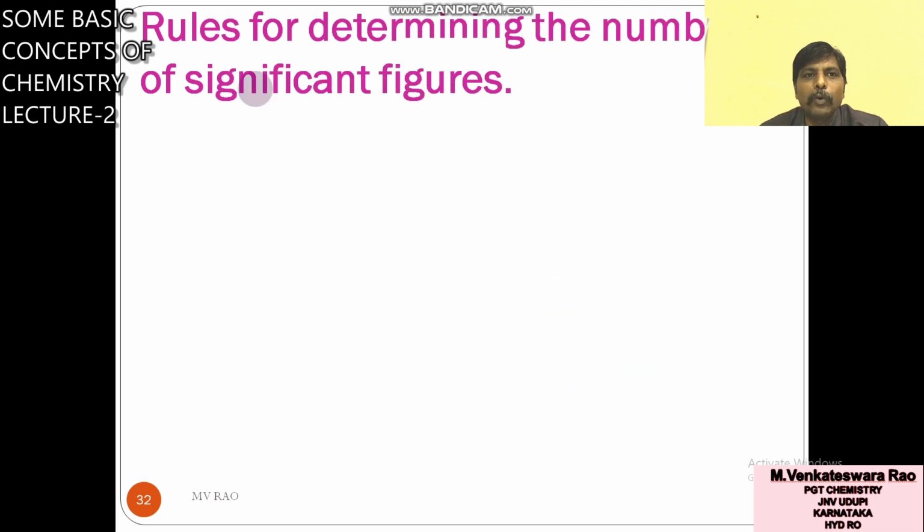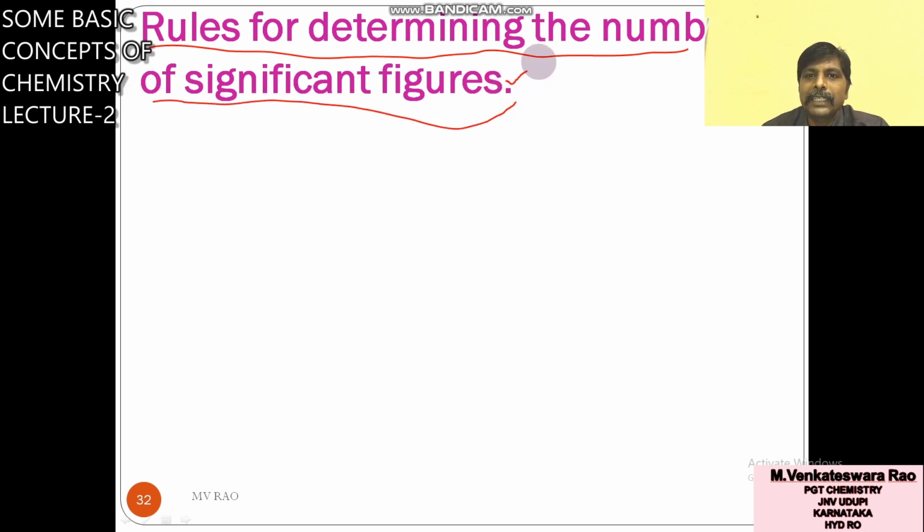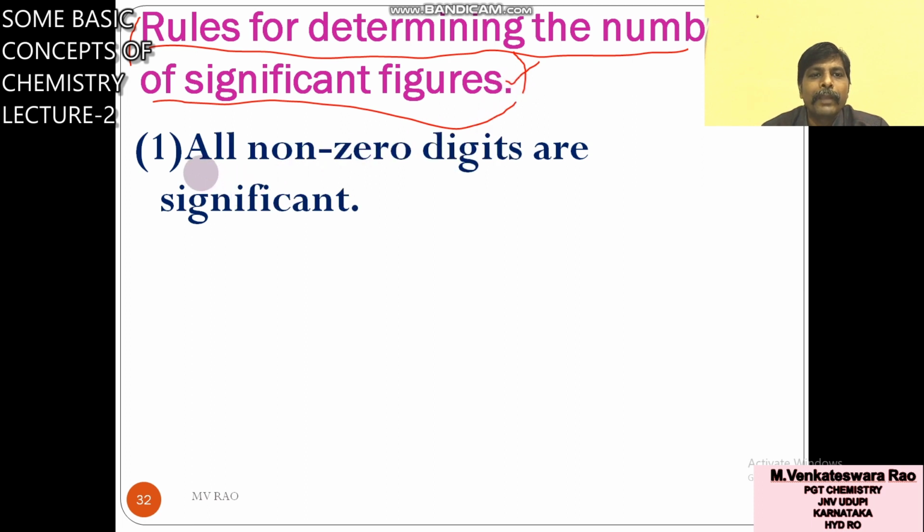Now you will see the rules for determining the number of significant figures. Try to understand these rules. They are important, and questions in the exam will come from these rules only. The first one: all non-zero digits are significant.